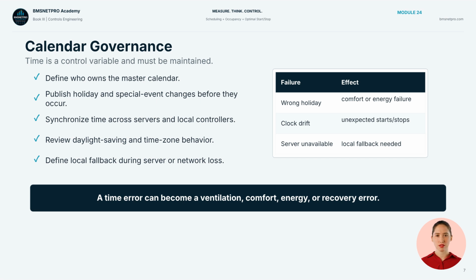Calendar governance includes holidays, daylight saving changes, time synchronization, local time zones, and change approval. These may seem administrative, but they create real failures. A wrong holiday can leave a building unconditioned or running all day. Clock drift can break local schedules. The design should define what local controllers do if the enterprise schedule is unavailable.